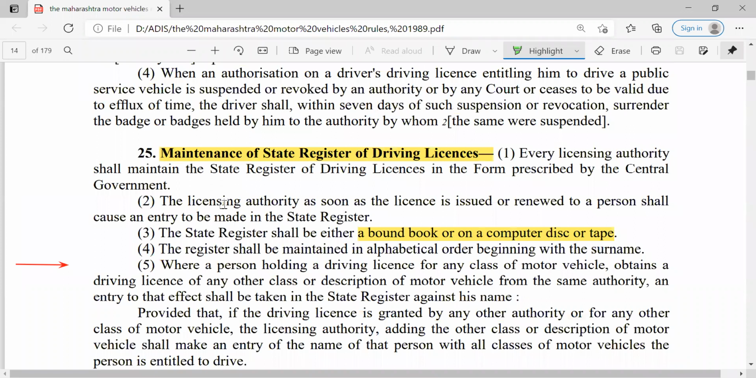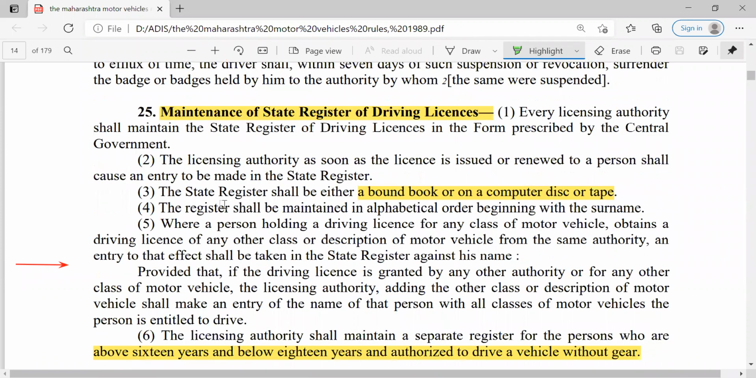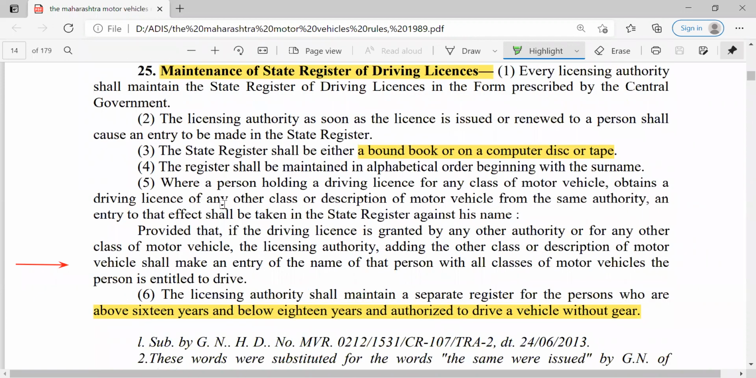Then maintenance of the state register of driving licenses. We have to maintain the state register for these driving licenses, to whom we have given the driving licenses. In any cases of duplicate licenses or destroyed licenses, worn licenses, whatever it may be, all the things should be maintained. That may be maintained either in a bound book or on a computer disk or tape.